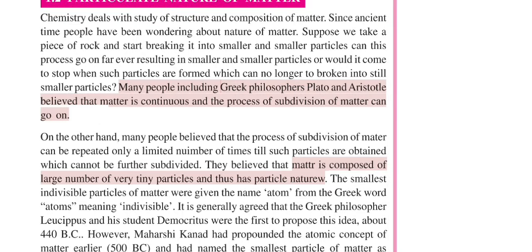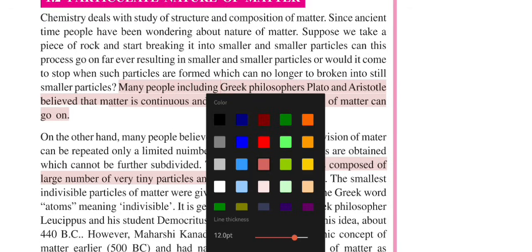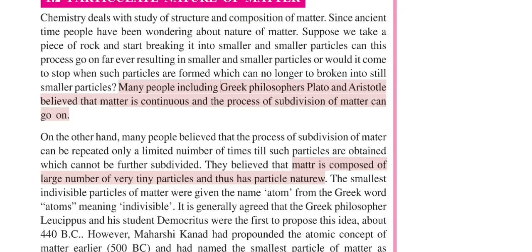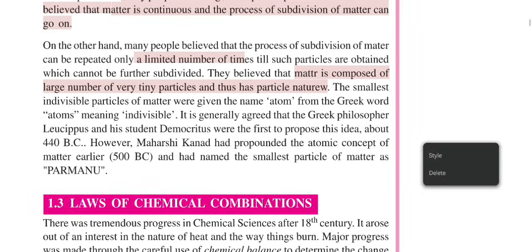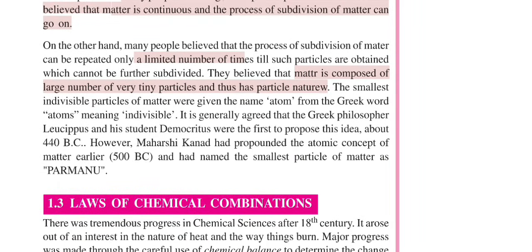But on the other hand, people who believed that matter is made up of tiny particles thought this process of subdivision is limited. You can do this only a limited number of times, and thus matter has particle nature. The Greek philosopher Leucippus and his student Democritus were the first to propose the idea.